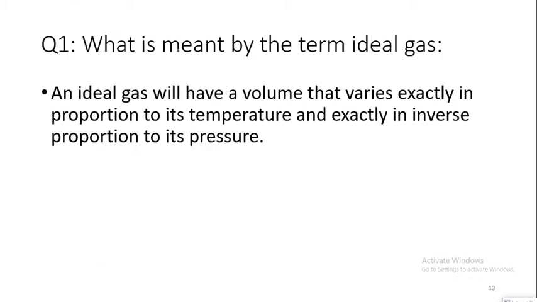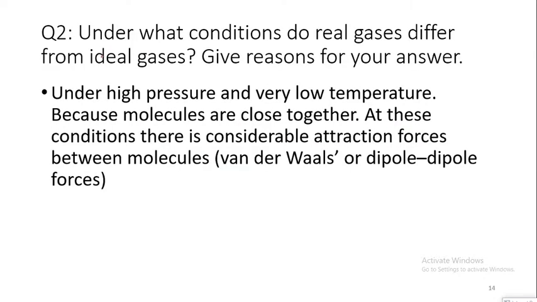So if I'm asked what is meant by the term ideal gas, this means I have a volume that varies exactly in proportion to the temperature and inversely proportional to the pressure. While if I'm asked under what conditions do real gases differ from ideal gases, it will be under a very high pressure and a very low temperature, because molecules in that case will be closer together, and under these conditions, there will be considerable attraction forces between the molecules.